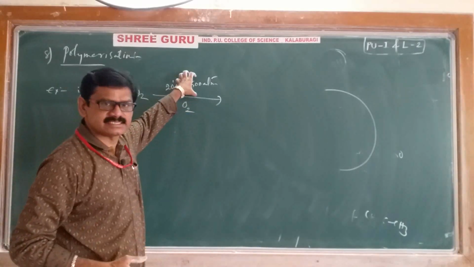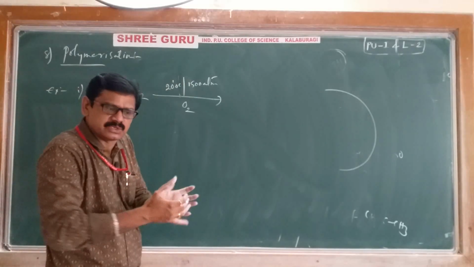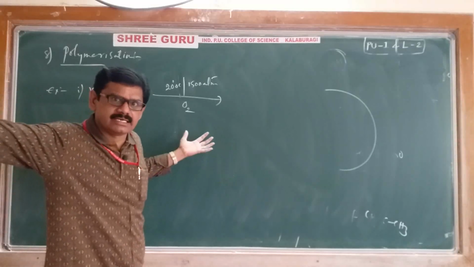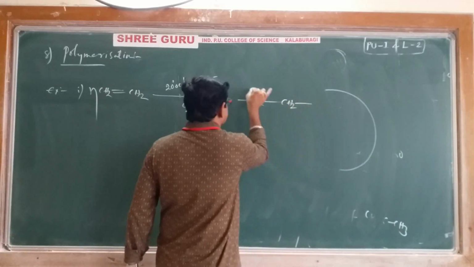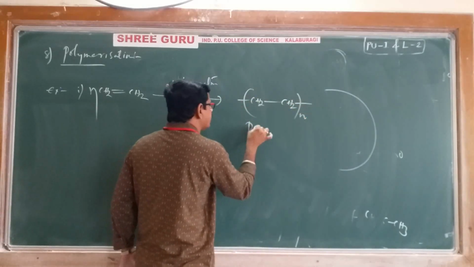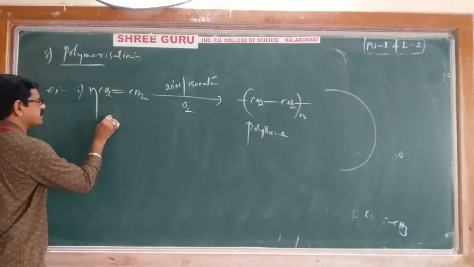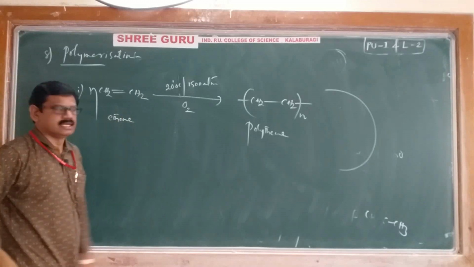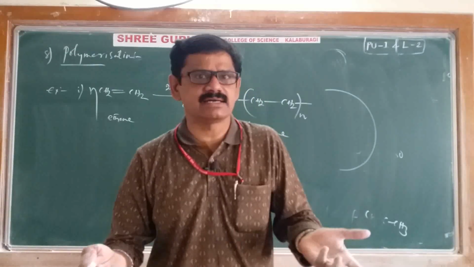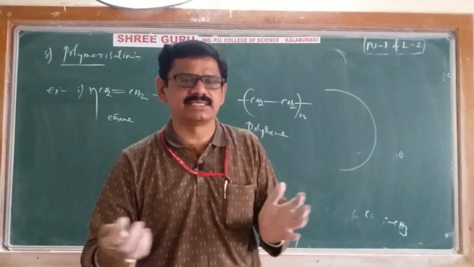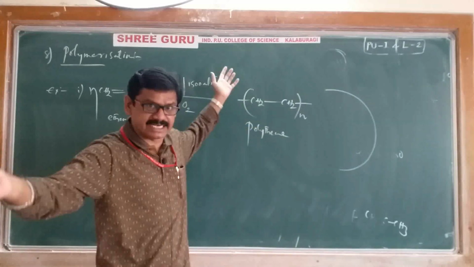Then under these conditions, ethene undergoing a polymerization means all ethene molecules will be joined to each other, we will get a big molecule. That big molecule I will show like this. Take an n. This is only called polythene. Ethene will be converted into polythene. With the help of this polythene only, that polythene covers will be manufactured. Polythene covers in shops that you observe will be manufactured with the help of this component only. Okay, it is a big molecule, giant molecule.